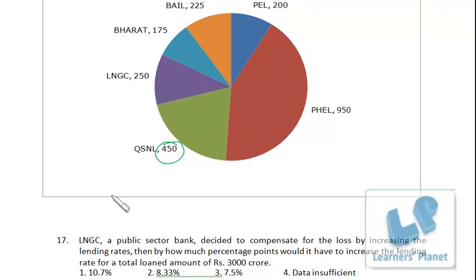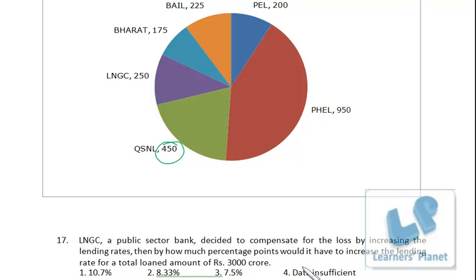So the problem is simple. Loss of LNGC is 250 crore, and total loan amount is 3000 crore. So it has to compensate the loss of 250 out of the total loan amount of 3000 crore.